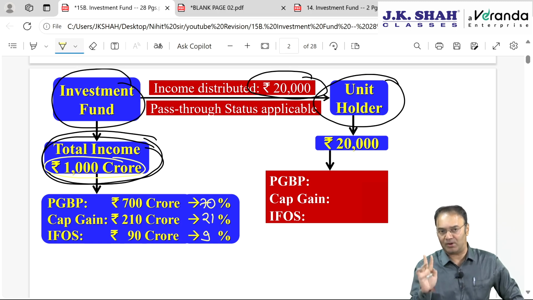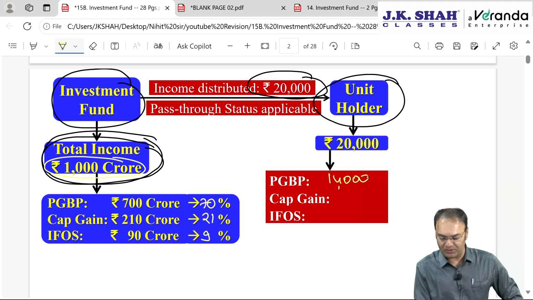Same nature and same proportion of income, that is what we mean when we say pass-through status. So in your hand also, 20,000 into 70%, 14,000 rupees will be PGBP income. 21% of 20,000, 4,200, will be capital gain income, and 9% of 20,000 rupees, that is 1,800 rupees, will be income from other sources.